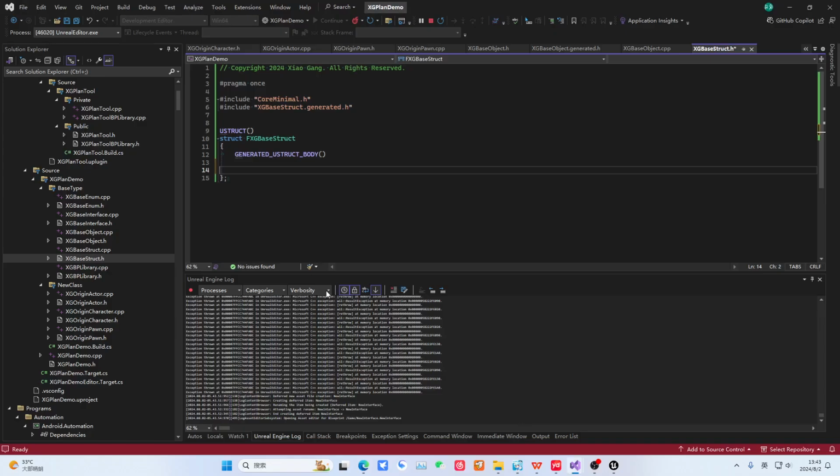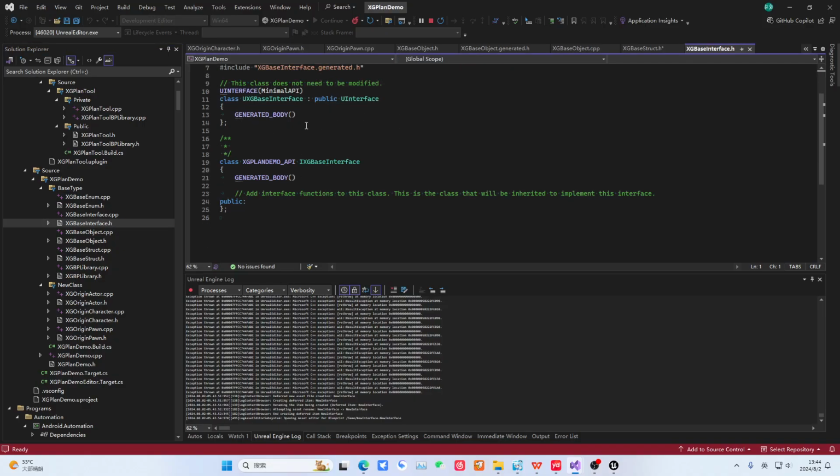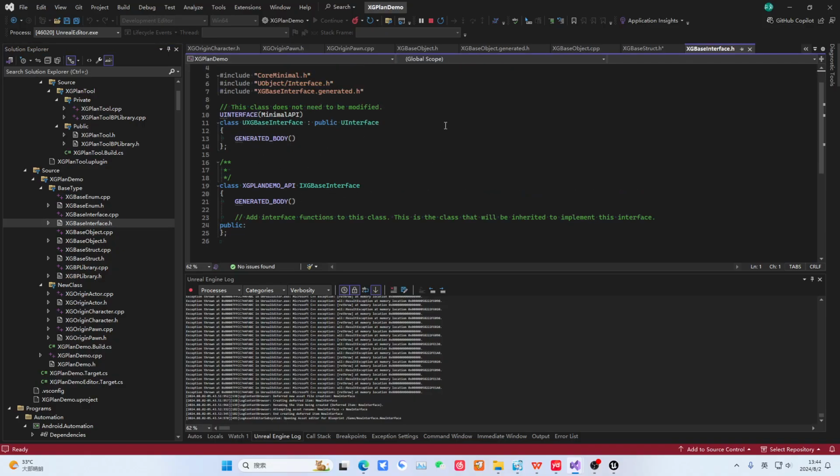So, in Unreal Engine, we also need to write an interface. How do we write it? Actually, it's very simple. You just write an interface like this. Okay, we'll expand on the details later. Its format corresponds to that of the blueprint, it's just a bit special. It's written as a U class and an I class, because it's an interface. So it's designed like this. The U class handles reflection for you. The I class defines the methods that actually need to be inherited and implemented.